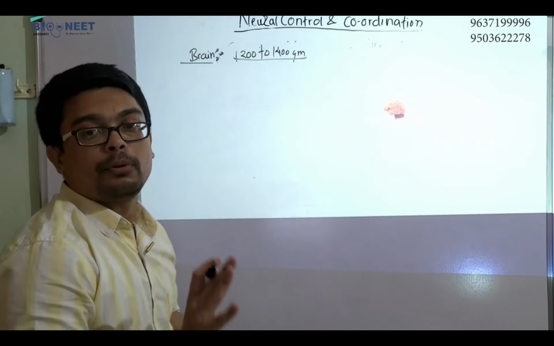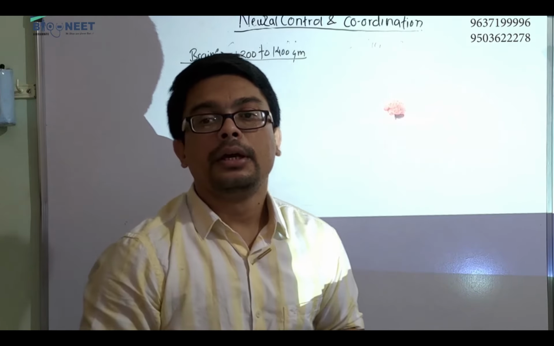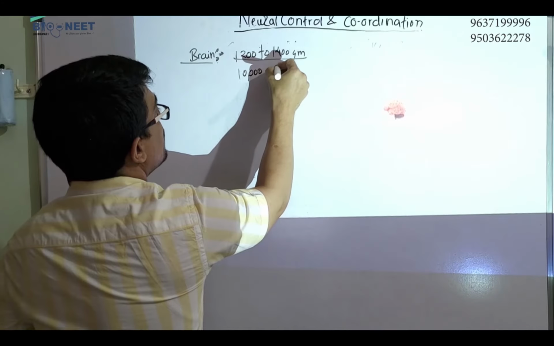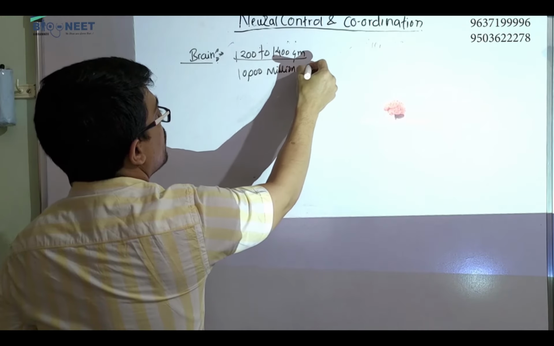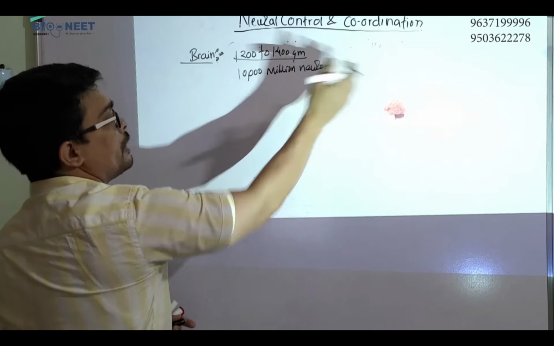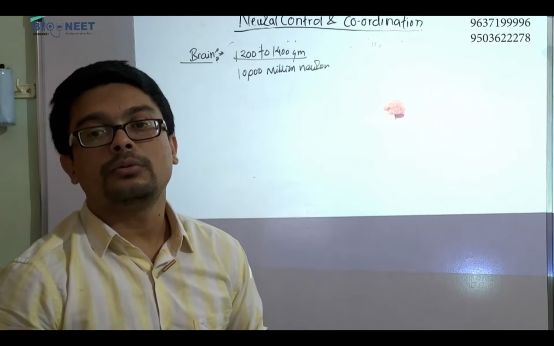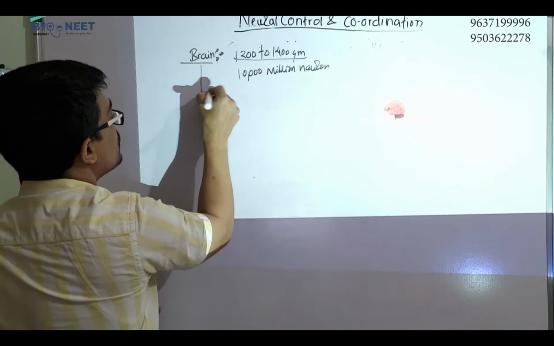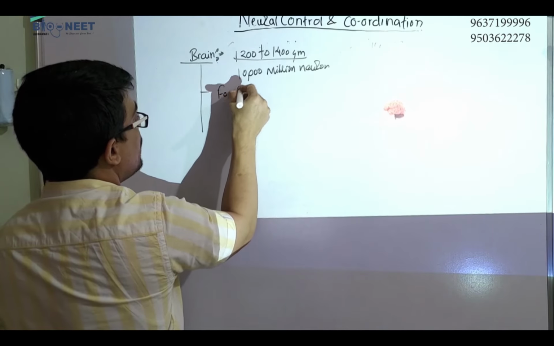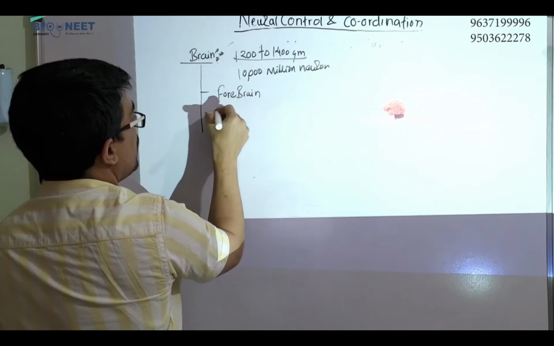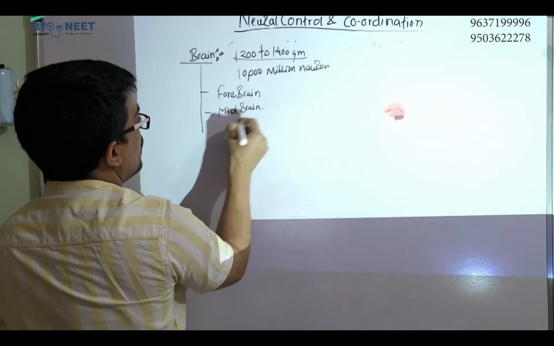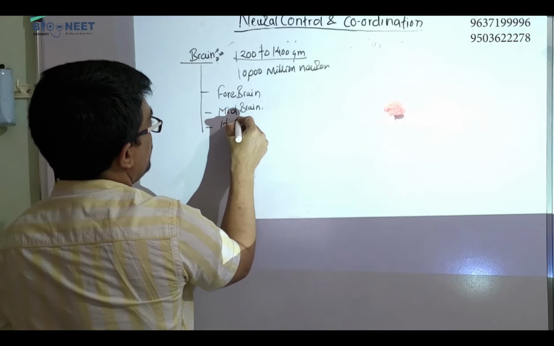Okay, that is approximate weight of the brain, and there are like 10,000 millions of न्यूरॉन. बहुत न्यूरॉन ही से बनता है तुम्हारा ब्रेन, राइट. So there are more than million neurons, and your brain is divided into 3 parts: forebrain, midbrain, and third is hindbrain.